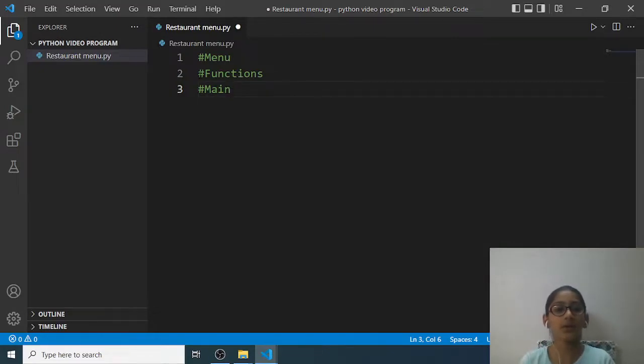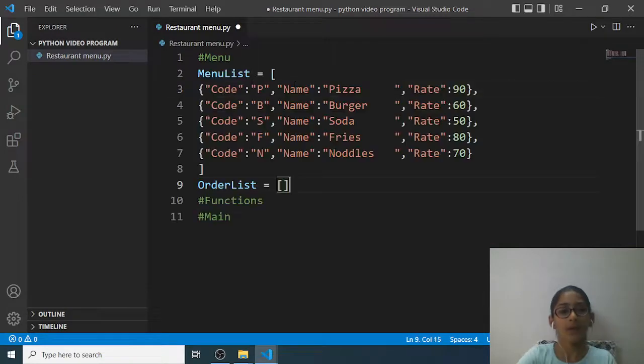Here in the menu we will have one variable in which we will have the menu. So this is my menu. I have a variable named menu list, in which I have my menu. We have code, name and rate in this menu. The code for burger is B, S for soda, F for fries, and N for noodles.